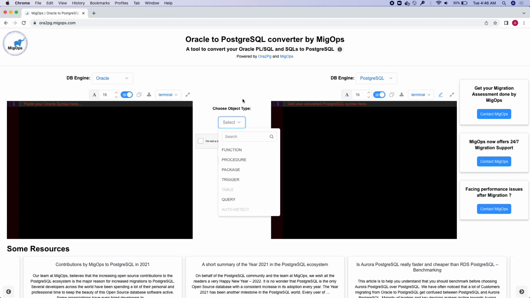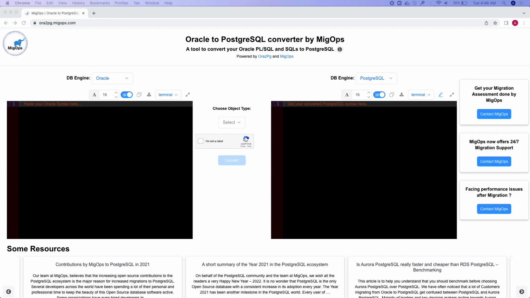Let us start with an example of converting a simple stored procedure from Oracle to Postgres using this tool. Before we get there, we need to understand this UI a little bit. The left side panel takes the Oracle syntax, and the right side panel contains the converted Postgres syntax. You could see the DB engine chosen automatically as Oracle on the left side, and the DB engine is selected as Postgres on the right side.